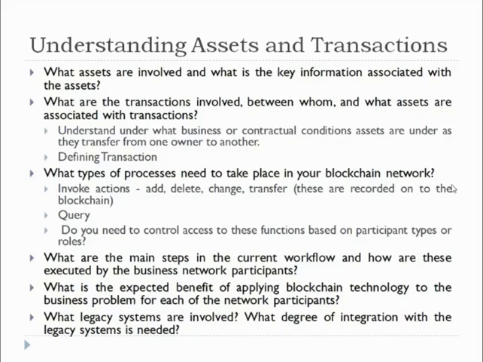and he can track the item from the gold mine to the supplier from whom he purchased this article. So this is the tracking. This entire tracking will be recorded in the blockchain. So this is what is called assets and transactions. What are the transactions involved, between whom, and what assets are associated with the transaction.